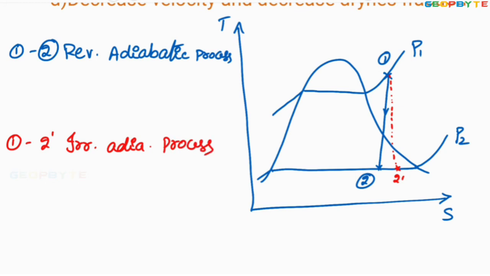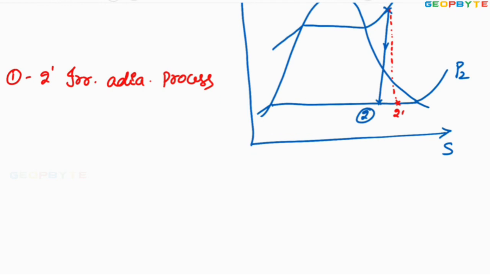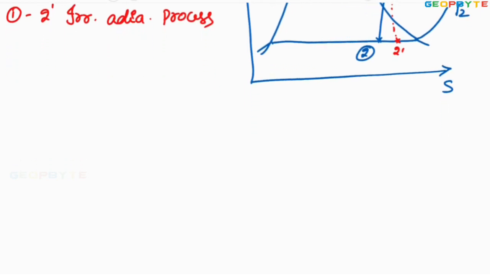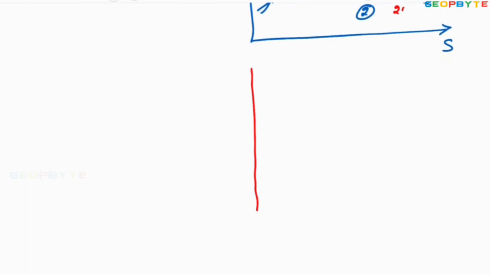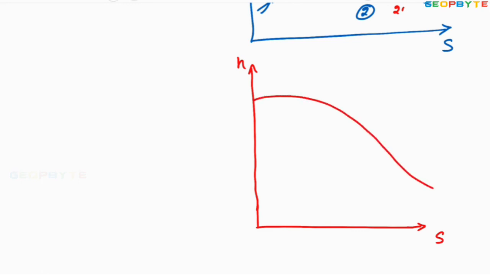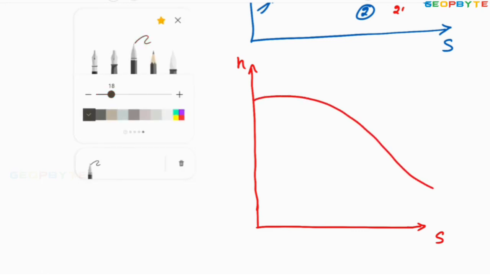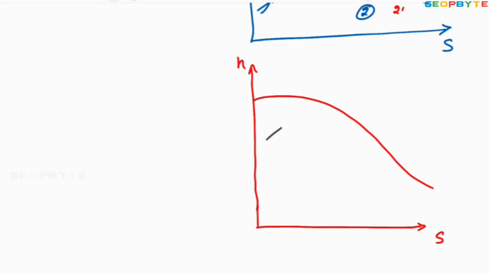Remember the enthalpy drop. The enthalpy drop can be identified with the HS diagram, enthalpy versus entropy. This is the saturation dome. The steam is entering the nozzle at high pressure P1, leaving at low pressure P2 like this.